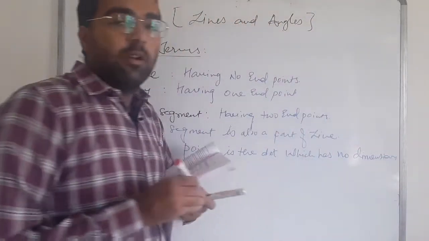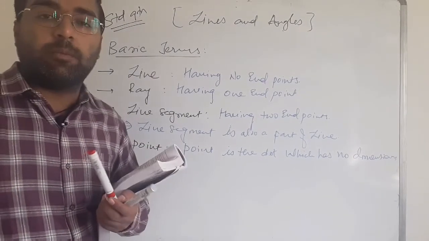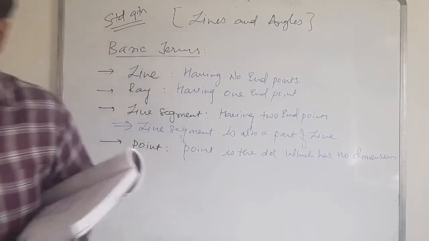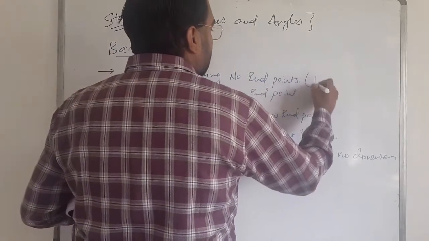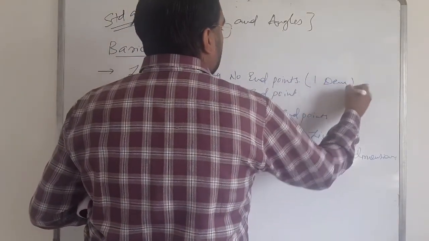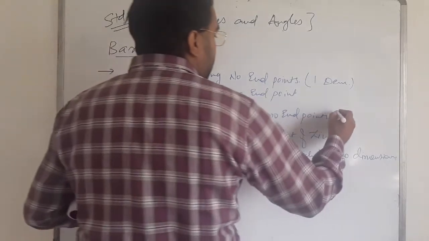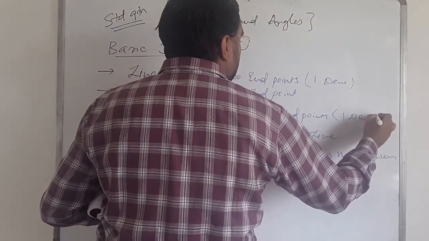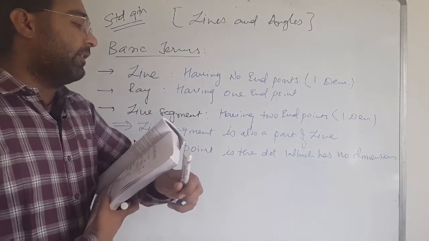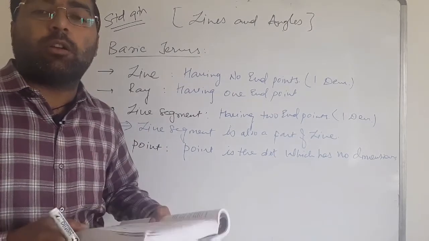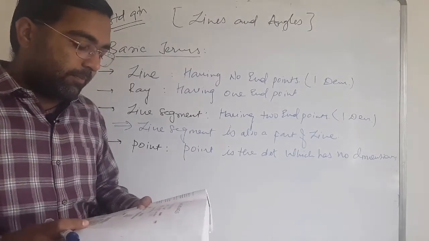No dimension means there is no length, breadth or height. A line has one dimension, which is its length, and a line segment also has one dimension, that is its length. A point is a dot which has no dimension, not any kind of length, breadth and height.